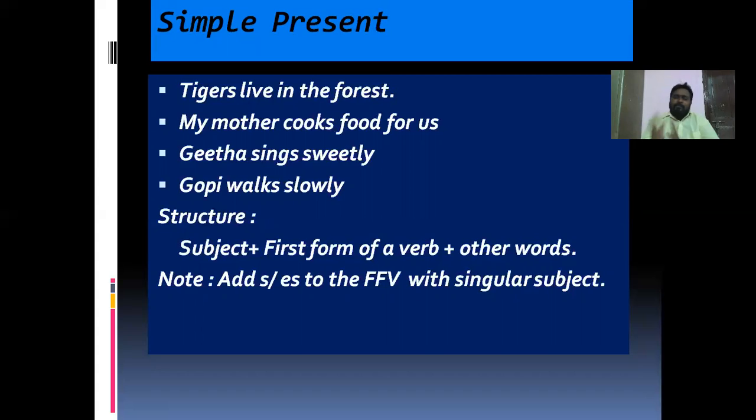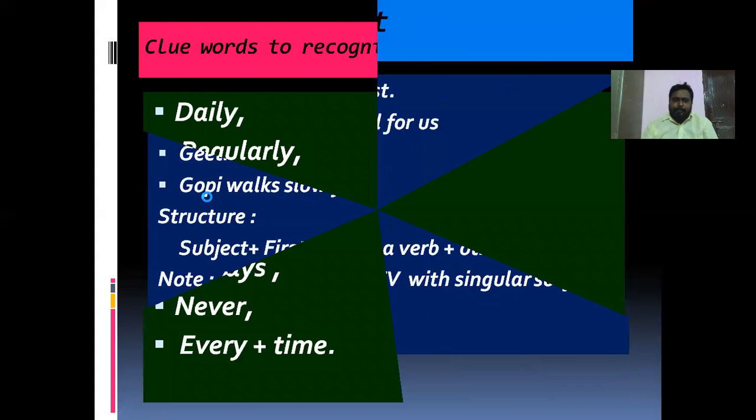So like that, we define simple present tense. In simple present tense, which type of actions do we say? We say regular actions, habitual actions, truths, and general actions. So these are all examples of simple present tense. Now let us see the structure of simple present tense. In the structure of simple present tense, we get the subject at the beginning of the sentence. Here the tiger, mother, Gita, Gopi, all these are subjects.